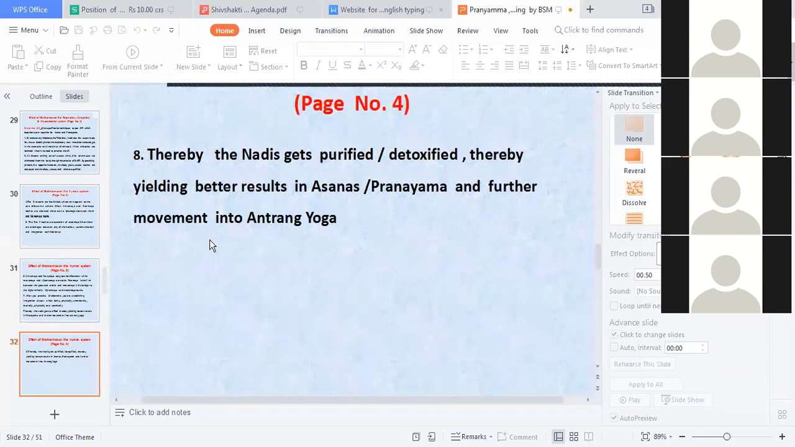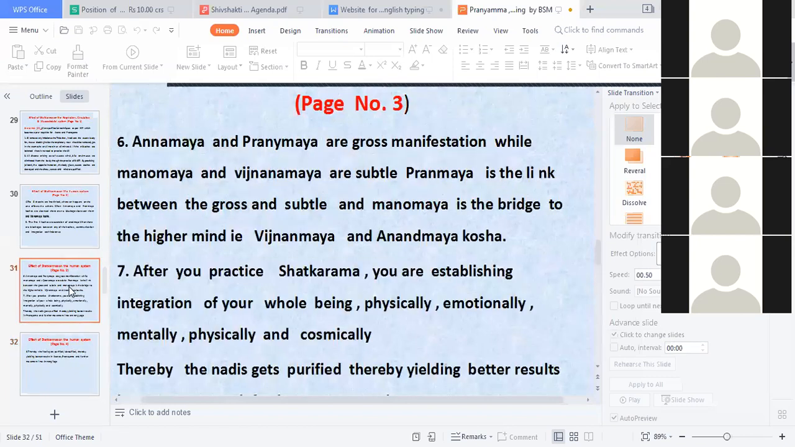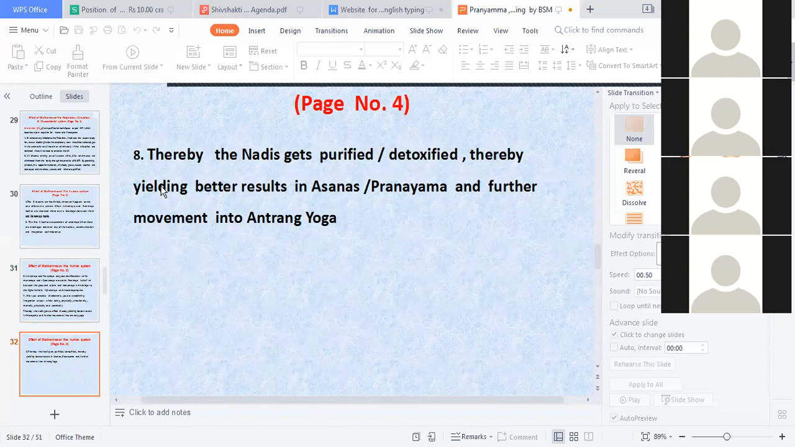Thereby the nadis get purified and detoxified, thereby yielding better results in asanas and pranayama, and further movement into Antaranga Yoga.